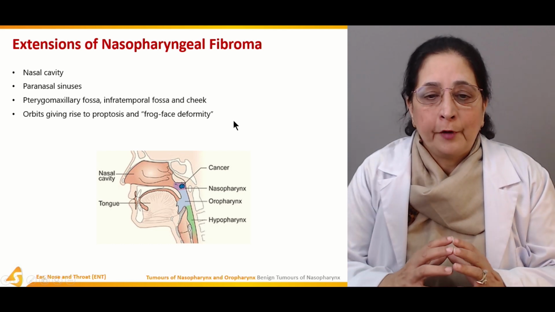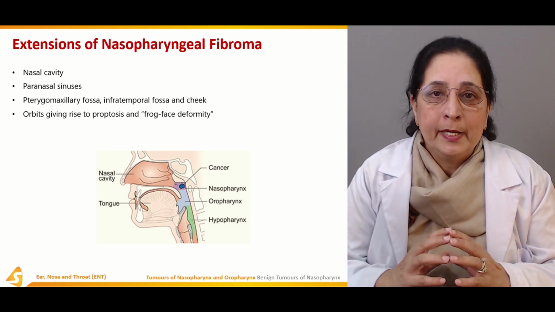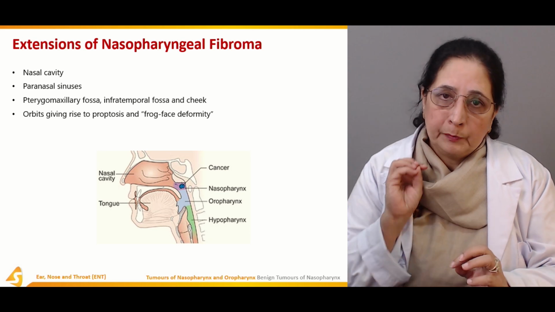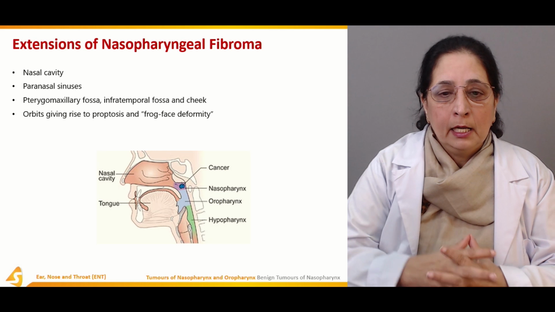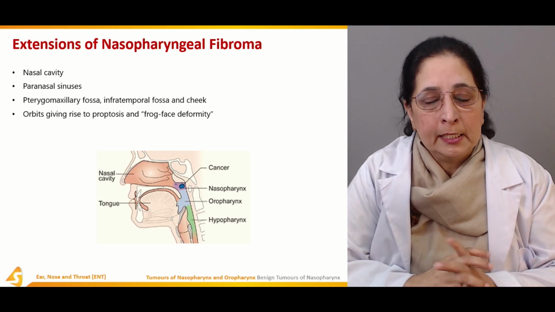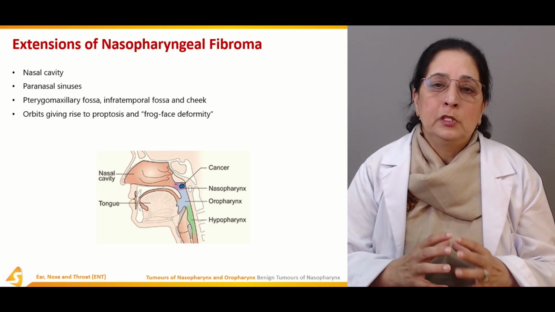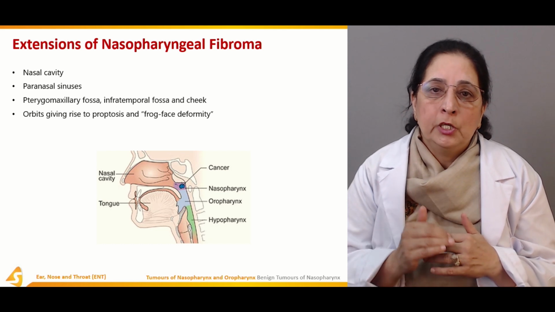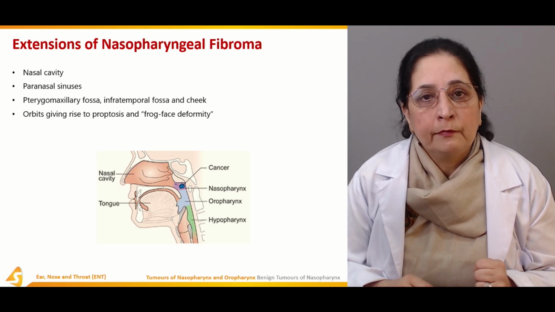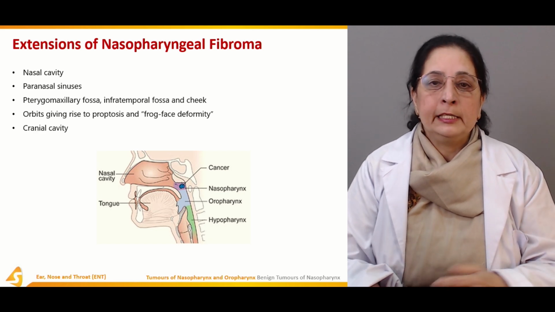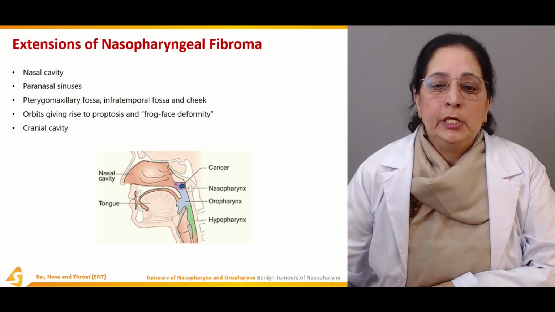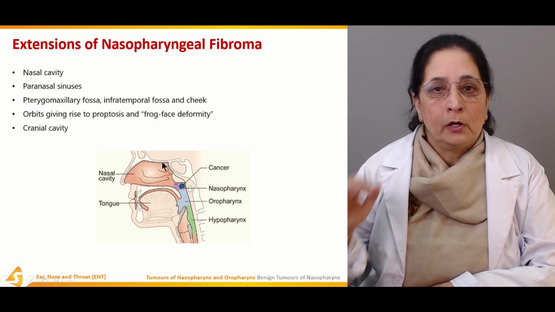So when it spreads to the eyes, orbits, eyeball, it causes proptosis, bulging out of the eyeball, and the frog face deformity. The deformity produced by that extension into the orbit is known as the frog face deformity. And it can also extend to the cranial cavity or the skull.